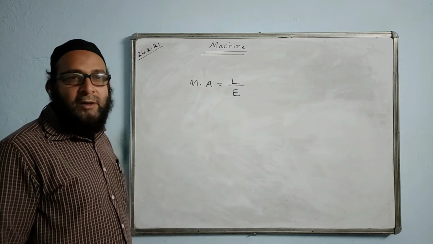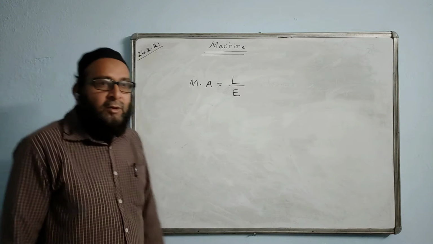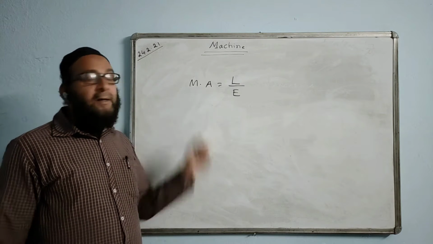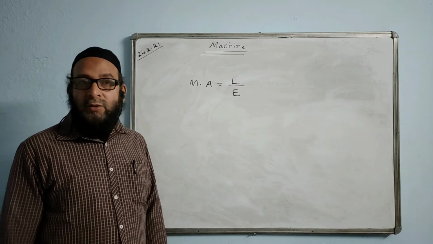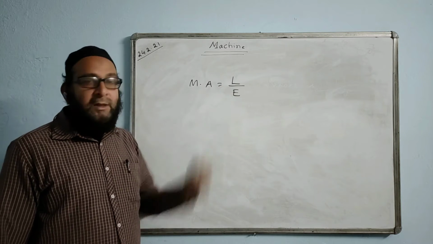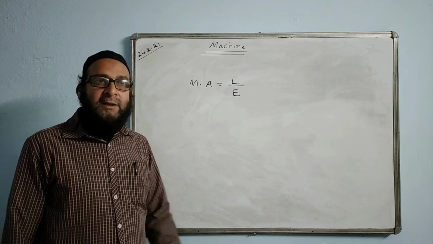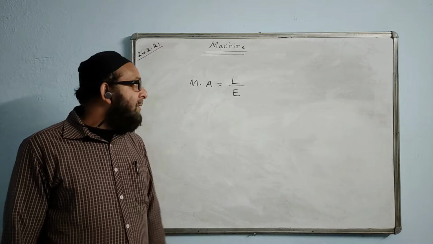Load by effort. Just now you said L by E. Mechanical advantage is equal to L by E, that is load upon the effort. Mechanical advantage has no unit because it is the ratio of two similar quantities. Load and effort have the same unit. When you divide, the unit gets cancelled. So it has no unit.